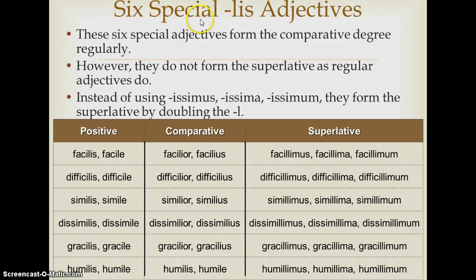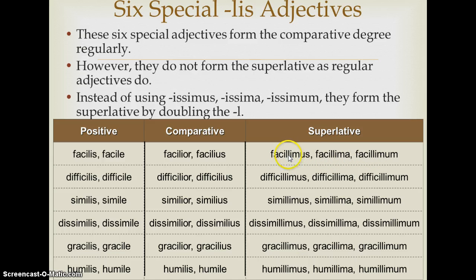There are the 6 special lis adjectives, okay? These special adjectives form their comparative degree regularly. However, they do not form the superlative the way you expect them to, okay? The way you expect an adjective to form the superlative is issimus, issima, issimum, right? Instead, these superlatives are just going to double their L. Okay, so facilis, facile is the positive. The comparative, exactly what you expect. Facilior, facilius. Okay, but then when you get to the superlative, it's not going to be issimus, issima, issimum. It's going to be facillimus, facillima, facillimum, just doubling the L.